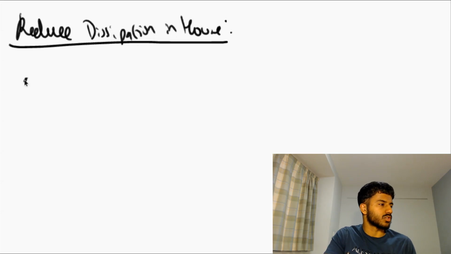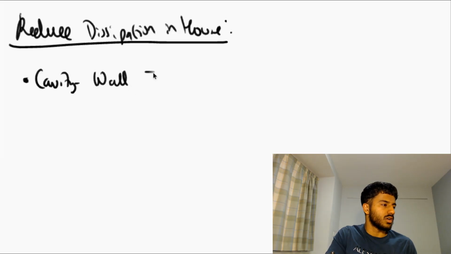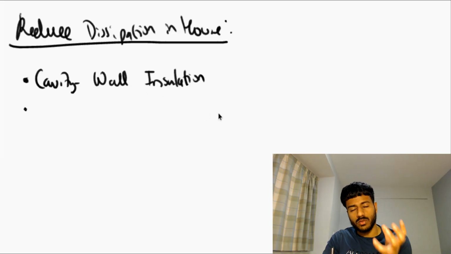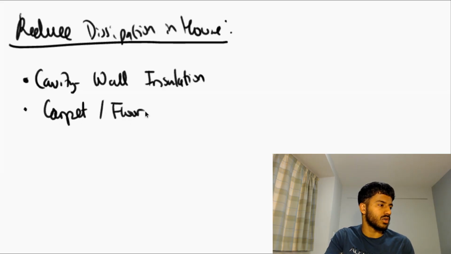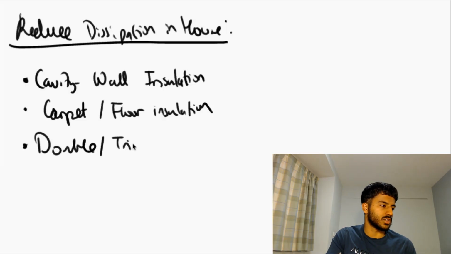in your house. So as I said, we've looked at cavity wall insulation. But other ways to reduce dissipation in your house, well, you could simply install a carpet or some floor insulation. In your windows, instead of having a single window pane, you can do double or even nowadays triple glazing.